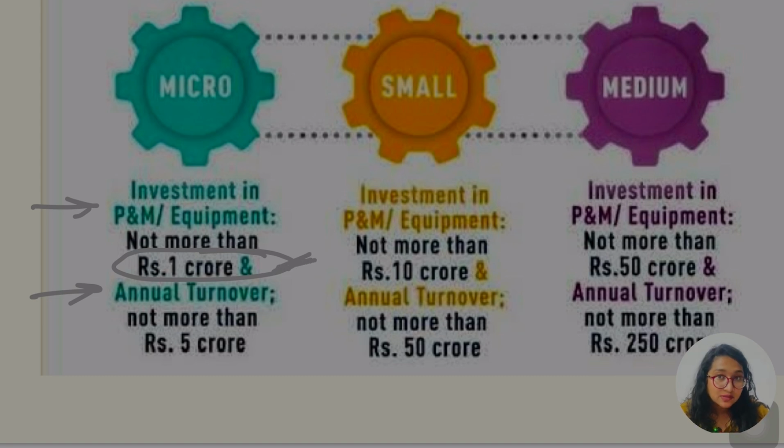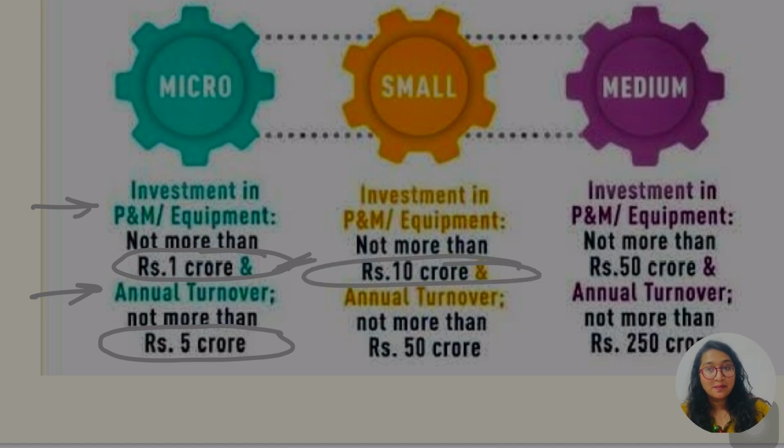And what about the annual turnover? It's not more than 5 crore. So 1.5 for micro. Okay, so let's go for the small. Small says investment in plant and equipment should not be more than 10 crore, but the turnover 50 crore.